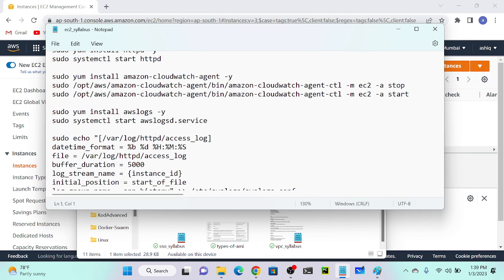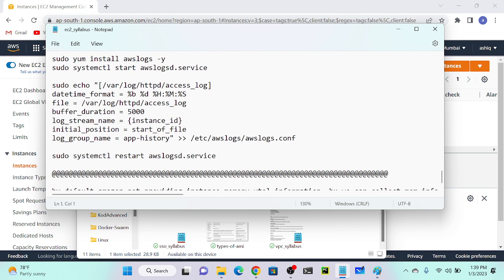Then I'm starting the service. Then, actually this is a particular script. This script is going to copy all the files from our web server to CloudWatch. So this is already predefined. You only need to copy the script and paste it into one directory file. The file name is awslogs.conf. So first we will do this manually, then I will automate. Okay, so write down your steps.